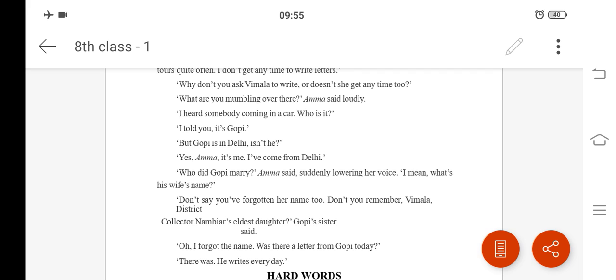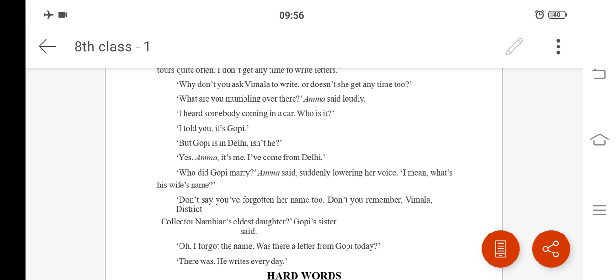Then who is Gopi's sister here? Kamala. Then Kamala was saying to her mother that you shouldn't say that you have forgotten her name too. Don't you remember Vimala, district collector Nambiar's eldest daughter?